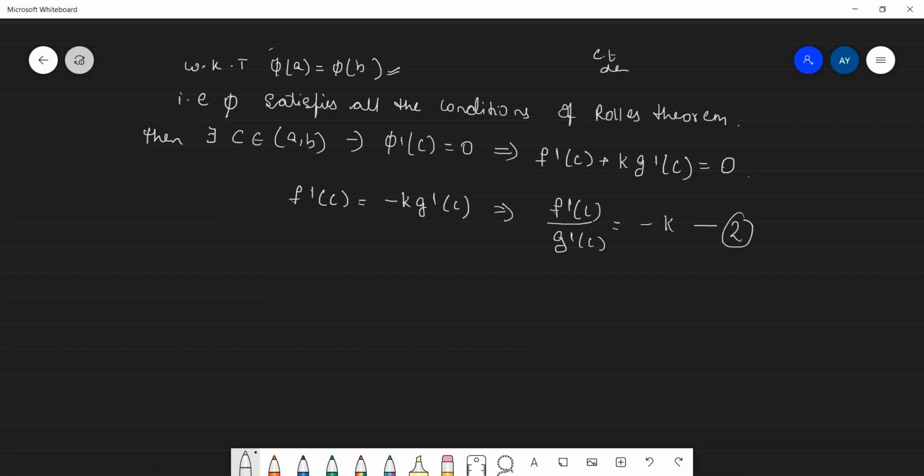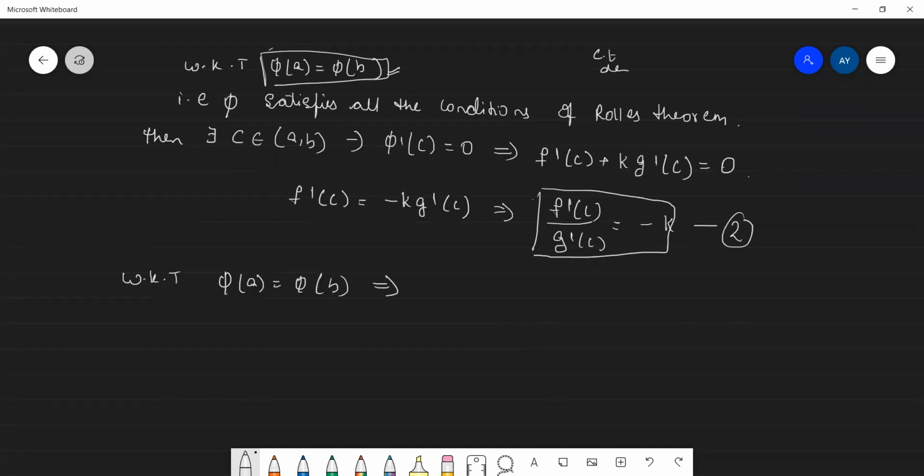Now we got f'(c)/g'(c) is equal to minus k. We know that phi of a is equal to phi of b. This implies, as we have already seen, phi of x is equal to f of x plus k into g of x.